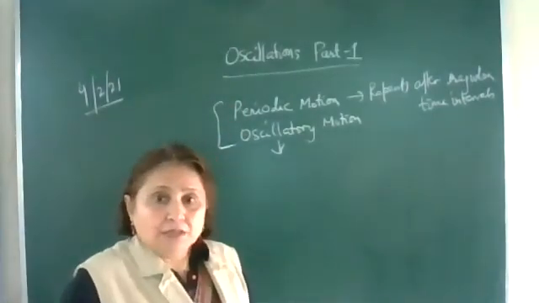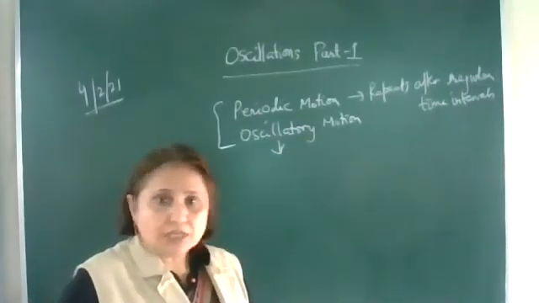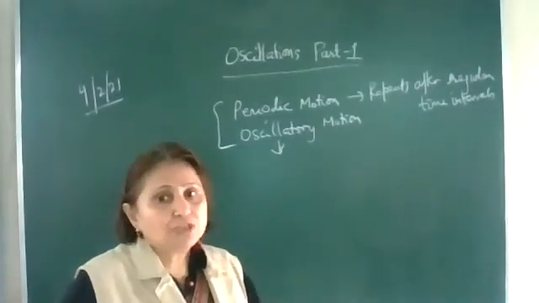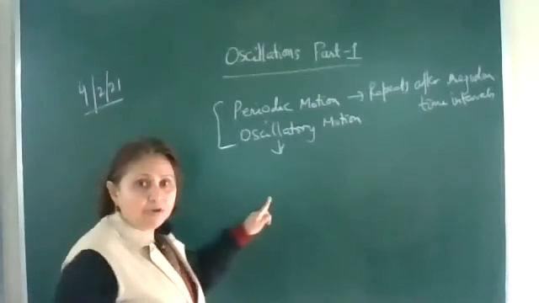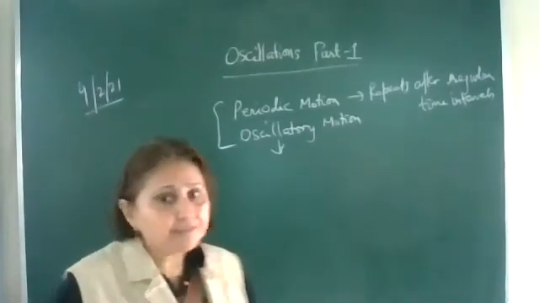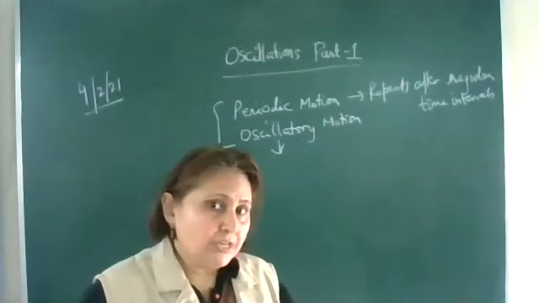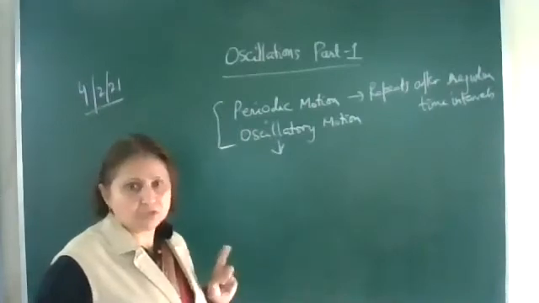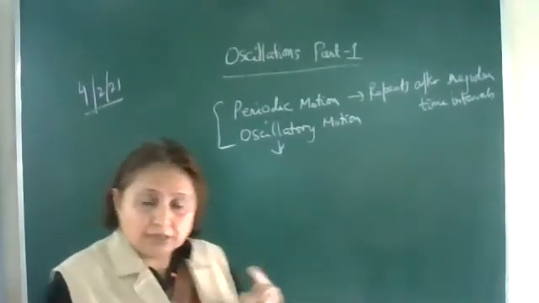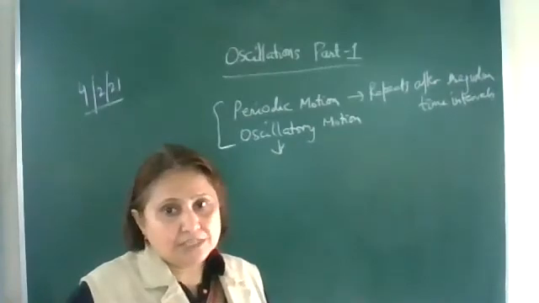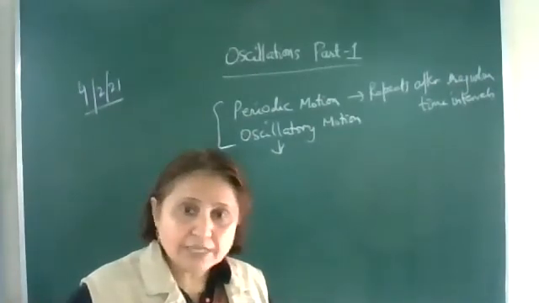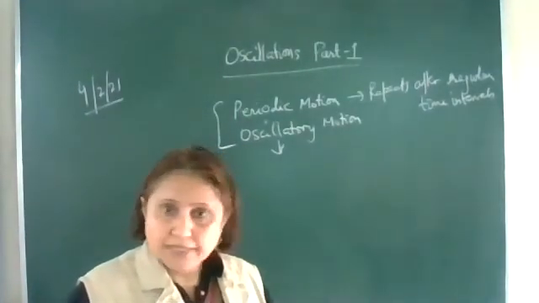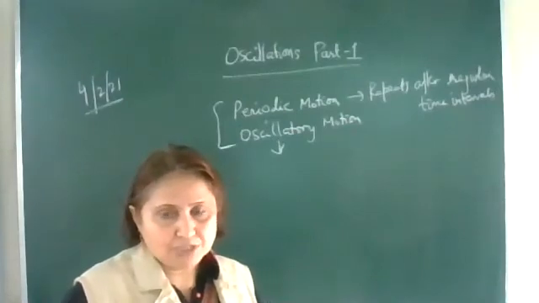Now, all oscillatory motions are periodic. Every oscillatory motion is periodic. For example, the motion of a simple pendulum is moving to and fro and repeating itself after regular intervals of time. So all oscillatory motions are periodic, whereas all periodic motions are not oscillatory. For example, the rotation of the earth about its axis is a periodic motion, but not an oscillatory motion. It's not moving to and fro about its mean position.